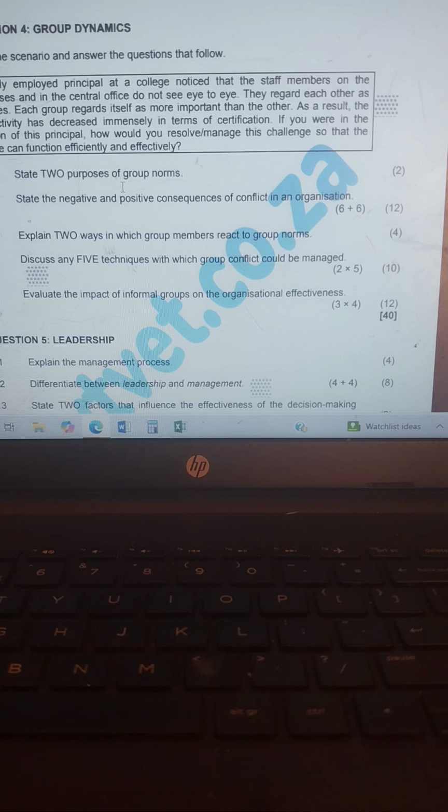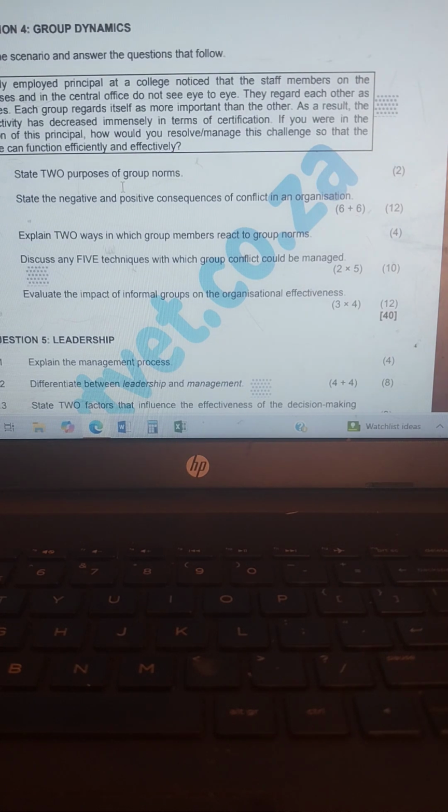No, before we can go to positive, let's recap on negative effects of conflict. We say productivity suffers, motivation lessens, and interaction breaks down. Then the positive effects of conflict: new values, norms, and systems can be created.